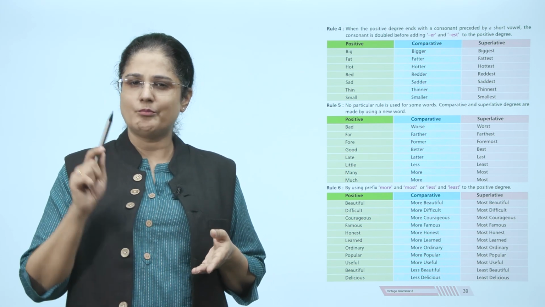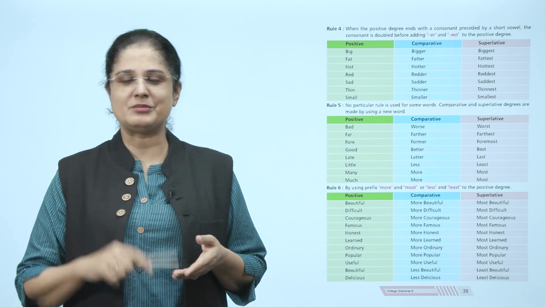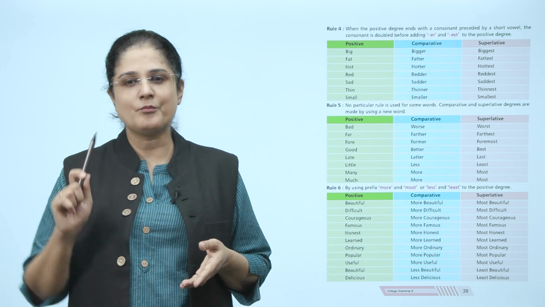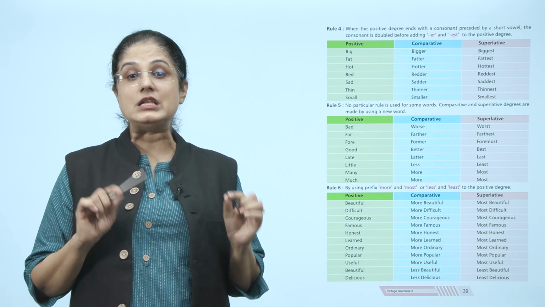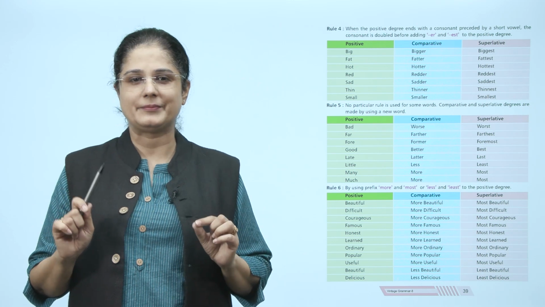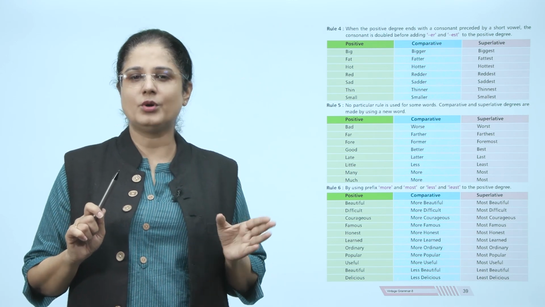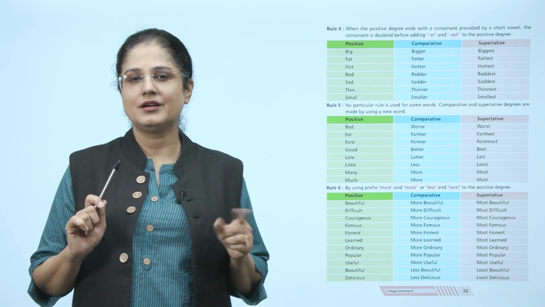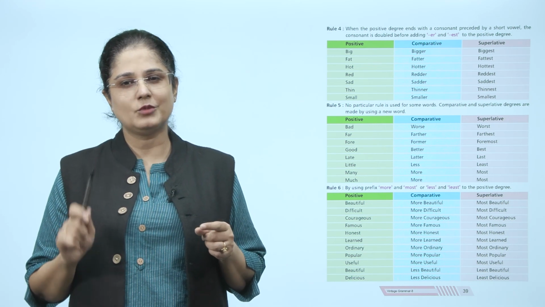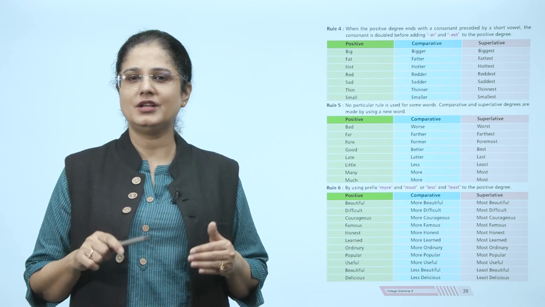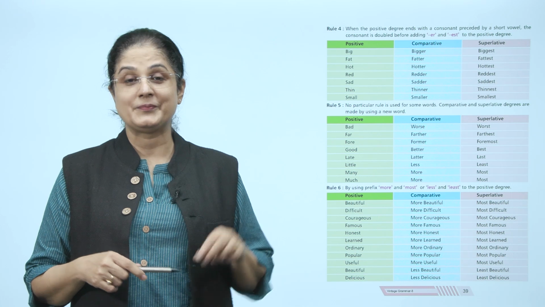Famous, more famous, most famous. Honest, more honest, most honest. Learned, more learned, most learned. Ordinary, more ordinary, most ordinary. Popular, more popular, most popular. Useful, more useful, most useful.